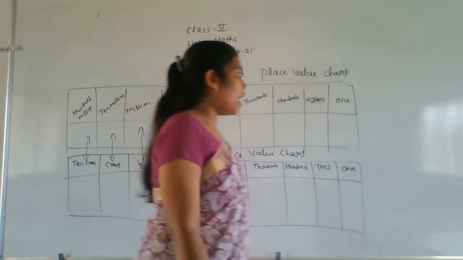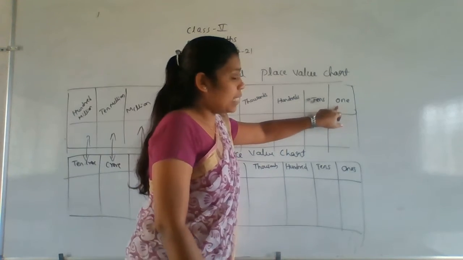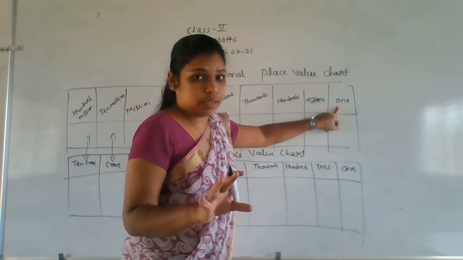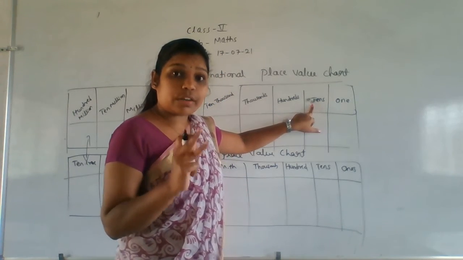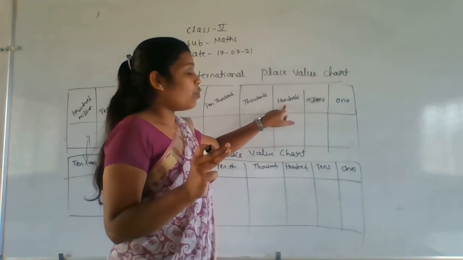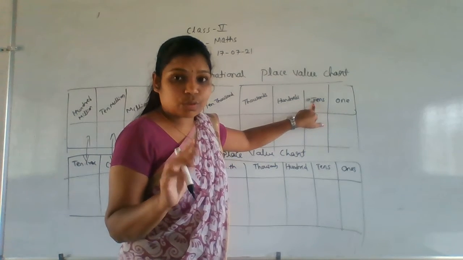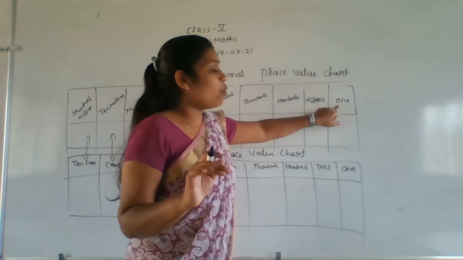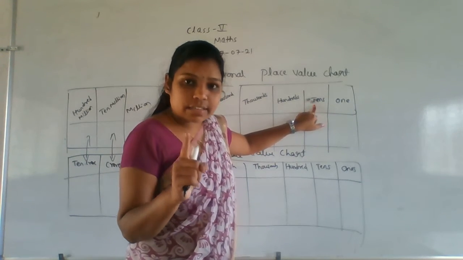See here, how many zeros for ones place? No zeros for ones place. For tens, only 1 zero.